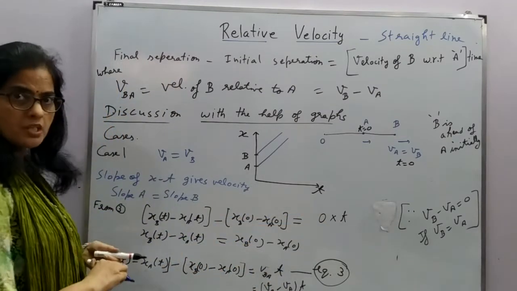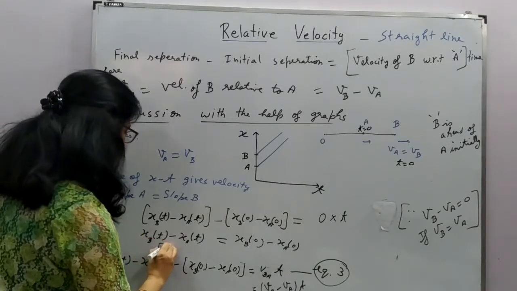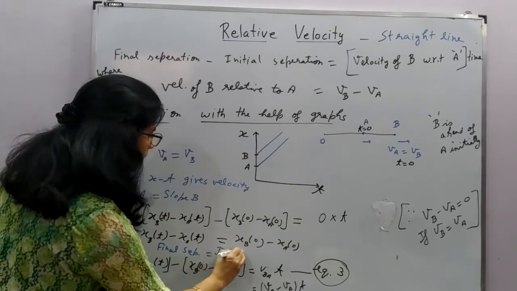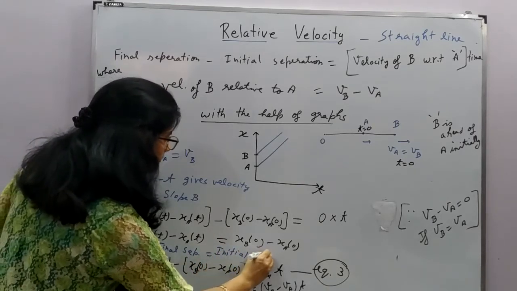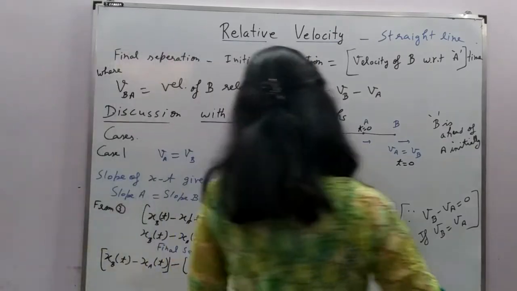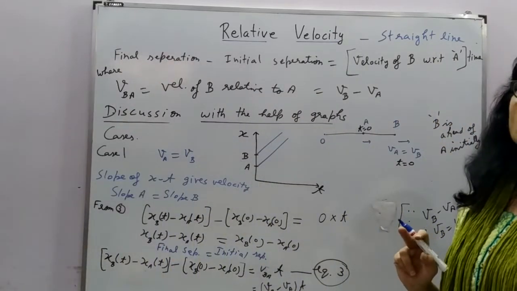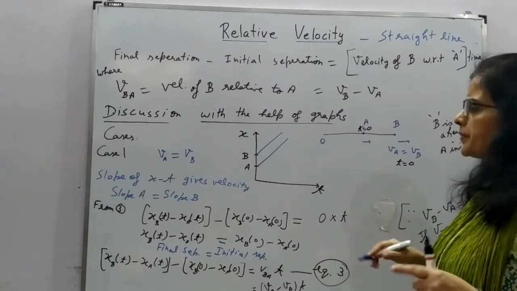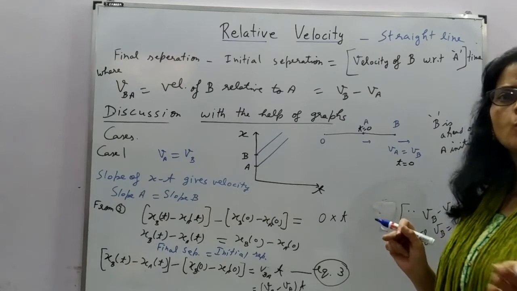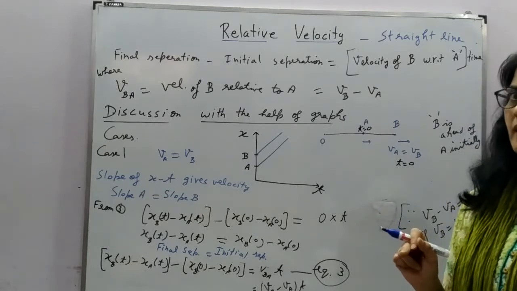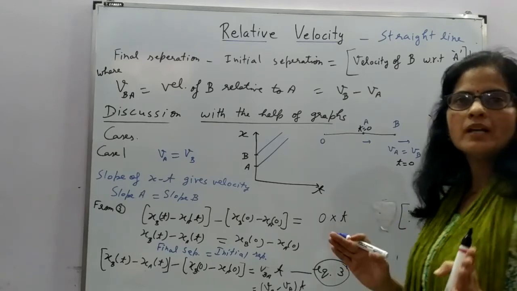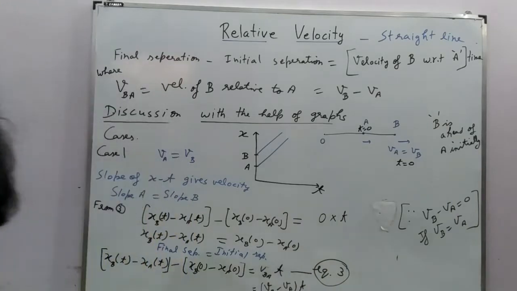So final separation is equal to initial separation means if two people are sitting in the bus, one in A and one in B, they will appear to be stationary to each other, but the separation will remain constant. Both have relative velocity 0, but both are moving with constant same velocity, right?